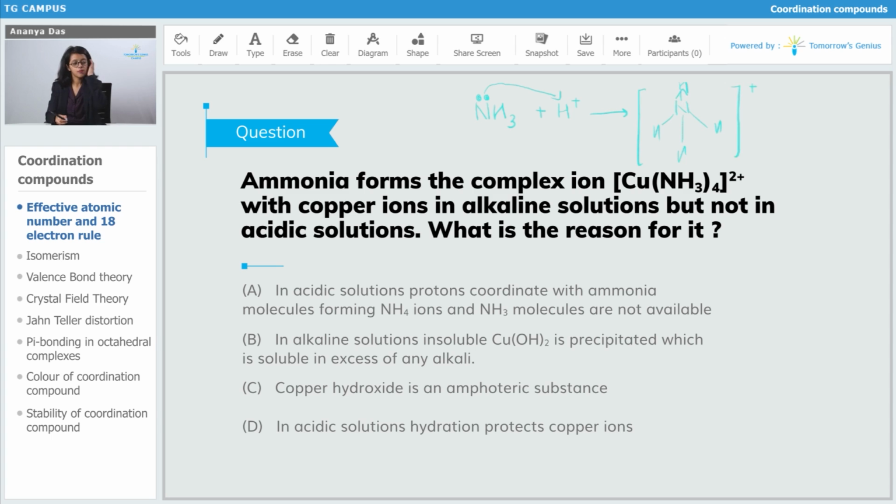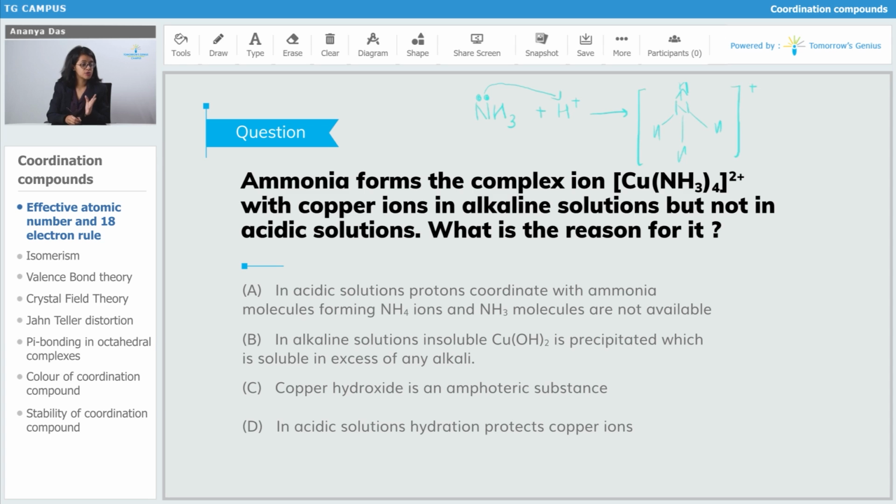When it forms the ammonium ion, the lone pair of electrons has already been donated to the proton. So if the lone pair has already been donated to the proton, what is left to donate to the copper ion? Nothing. So if nothing is left to donate to the copper ion, why is the copper ion going to form a complex with ammonia? That is the reason. In an acidic solution, ammonia tends to form ammonium ions, and ammonium ions cannot form a complex with copper ions because there is no lone pair left for donation.